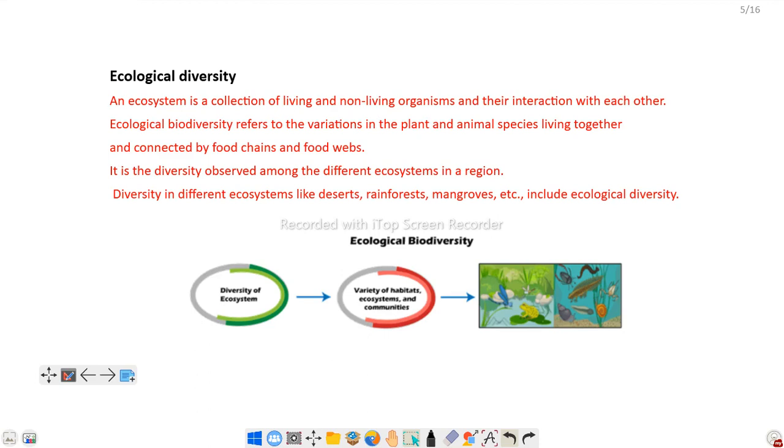Suppose in a forest ecosystem or a grassland ecosystem, the primary producers are the autotrophs, that is the green plants, and all other organisms directly or indirectly depend upon the producers. Suppose in a grassland ecosystem, grasshoppers feed upon grass. Grasshoppers are eaten by frogs, frogs are eaten by snakes, and snakes are eaten by hawks or vultures. So this is the food web.